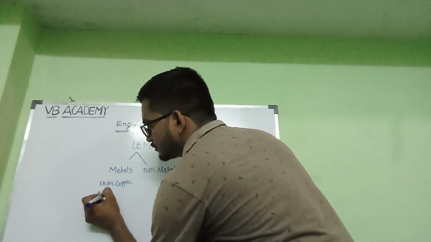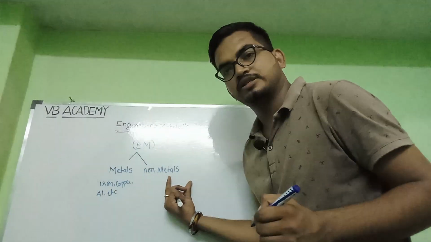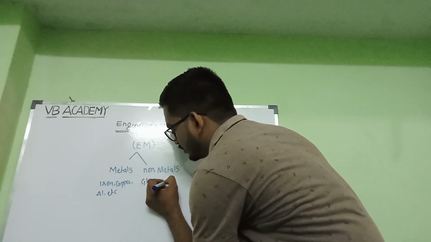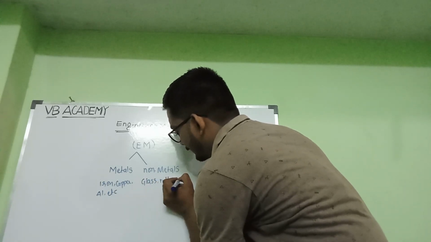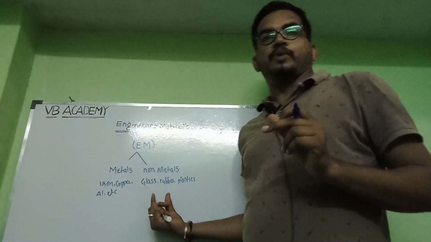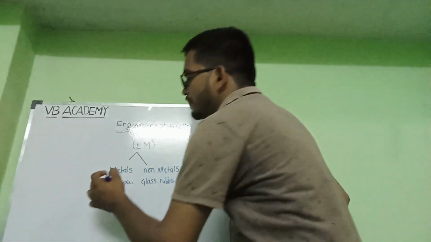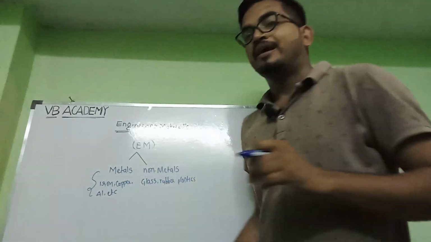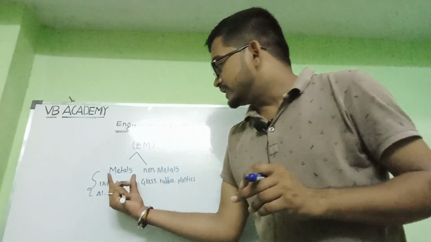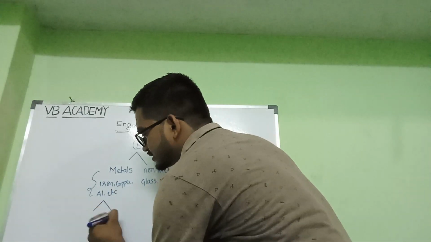Metals are like iron, copper, aluminium and so on. While coming to the non-metals: glass, rubber, plastic. These are the non-metals, and these are the metals. We will mainly focus on metals. These metals are again classified into two types: ferrous materials and non-ferrous materials.